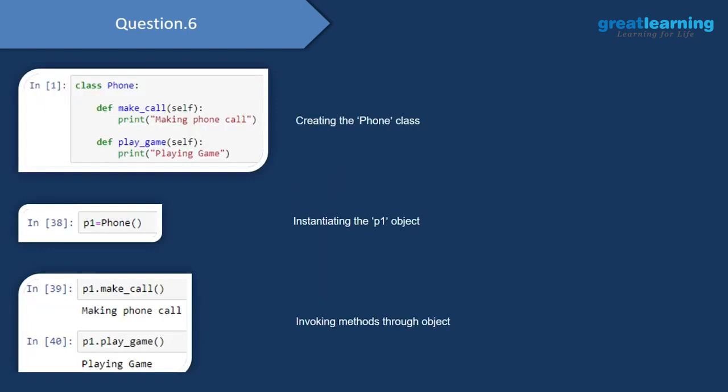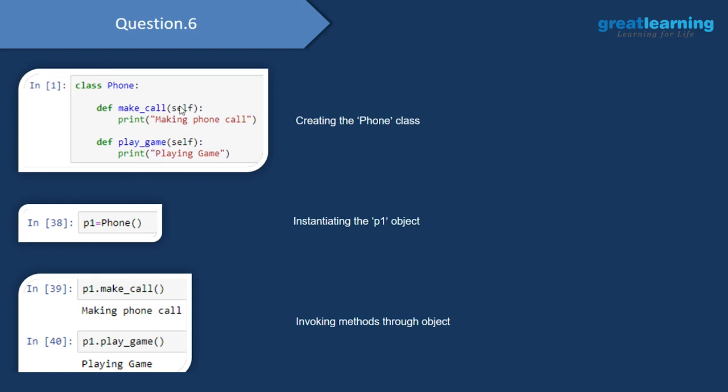Now let's actually see how we can create a class in Python. To create a class in Python, we will be using this class keyword and then we will give the name of the class. So here, as you see, I have given the name of this class to be phone, and inside this I have given def, which means I am creating a method over here. I am creating these two methods called make call and play game, and I am setting the behavior of this phone. So inside the make call method, I'm just printing out making phone call, and inside the play game method, I'm just printing out play game.